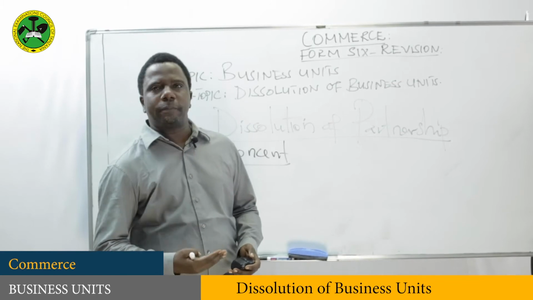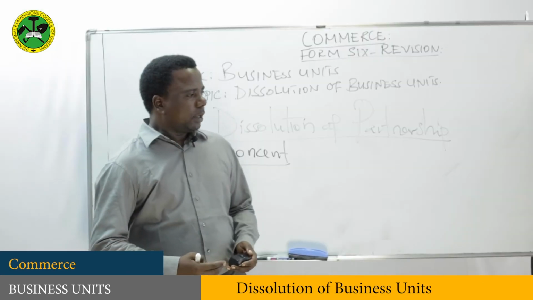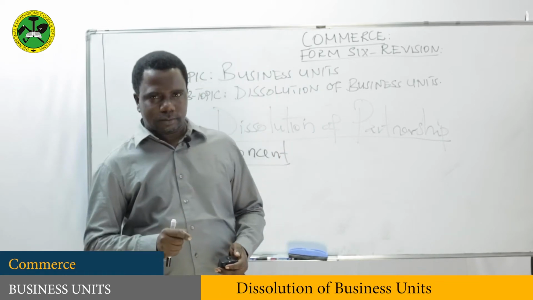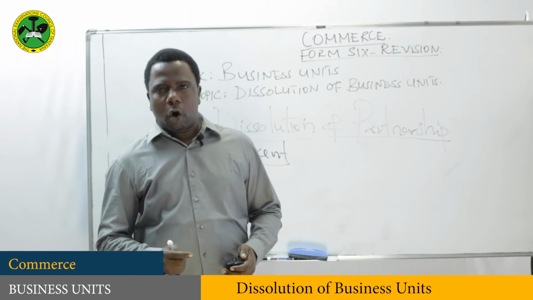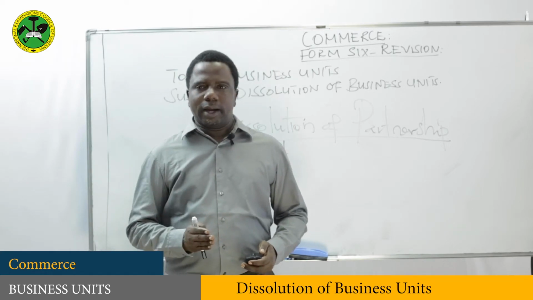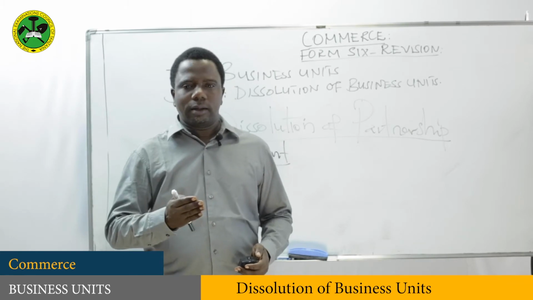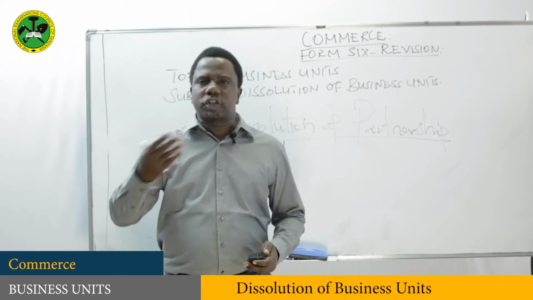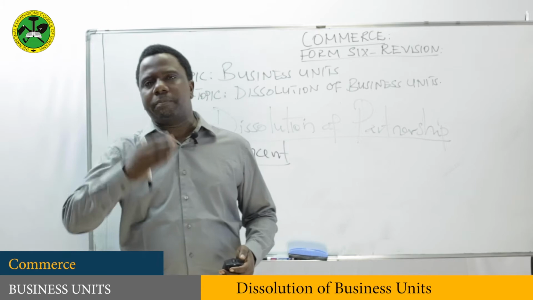Another way in which a partnership may come to an end is dissolution by court order. Under this one, it may happen that one of the partners has a mental disability or mental problem, and is not well in terms of making decisions, carrying on the business or performing duties in the business.